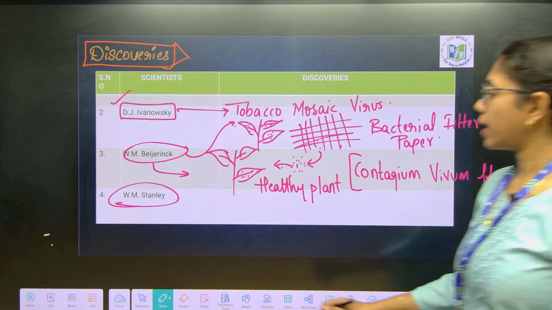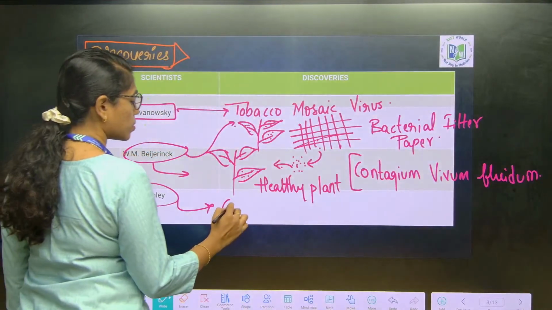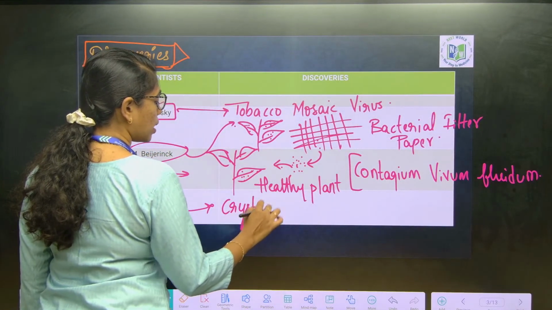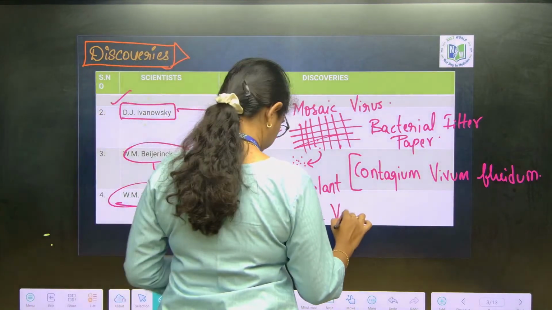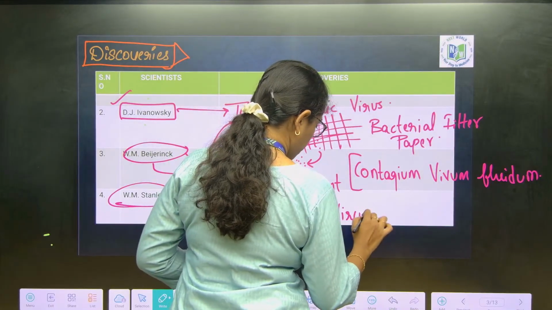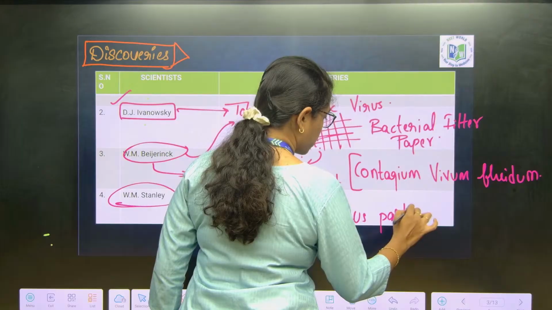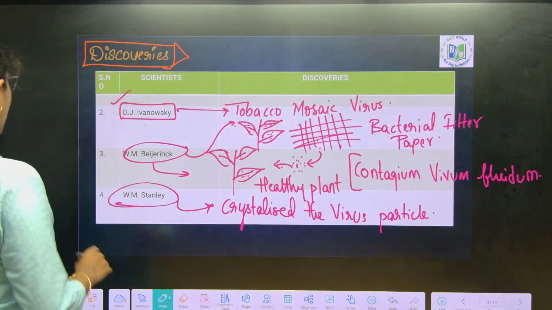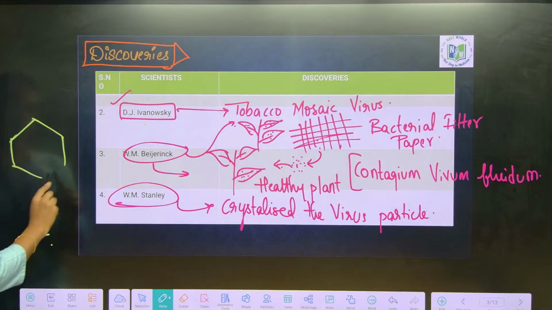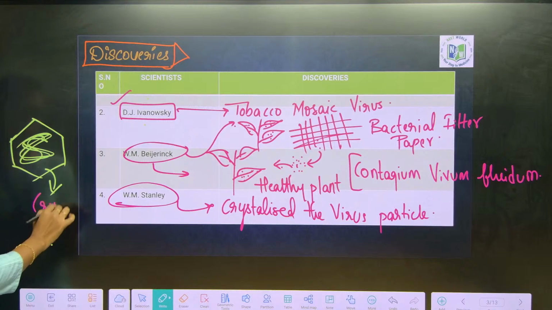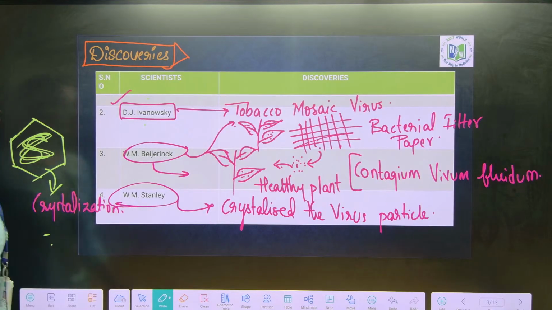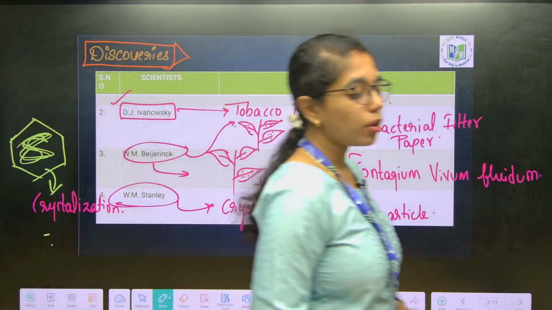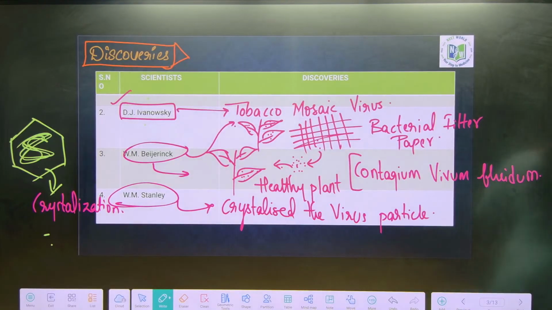It is W.M. Stanley who has crystallized the virus particle. We know this concept that virus has a protein coat and a genetic material, right? This protein coat is subjected to crystallization, and this concept is first introduced by W.M. Stanley. So, three discoveries you have to remember. Who is the first person who identified tobacco mosaic disease?